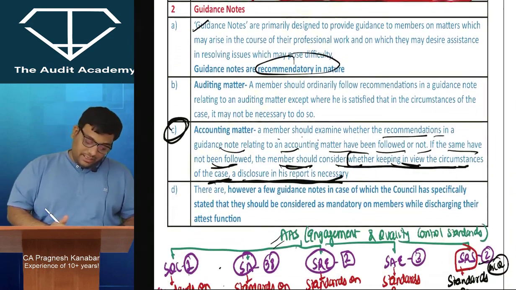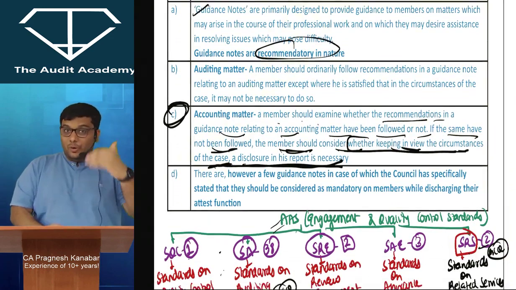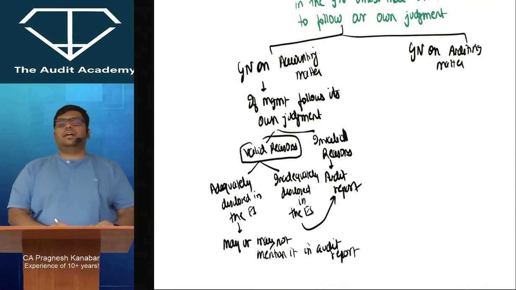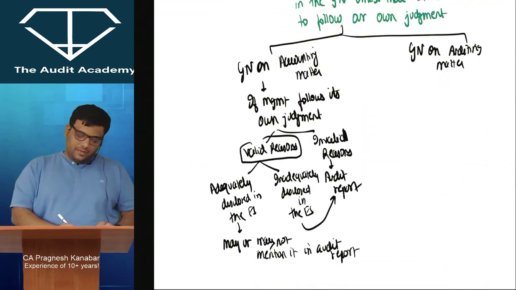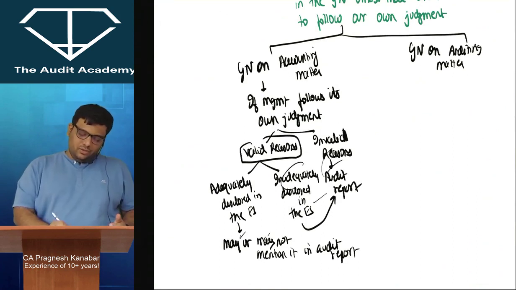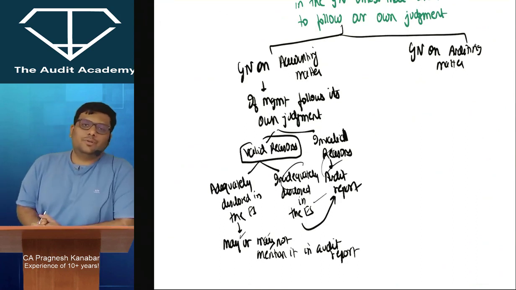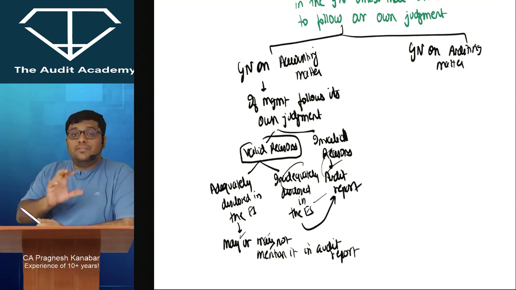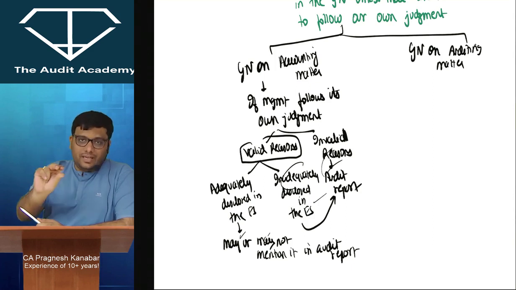But that may not be the case in a guidance note, because you drew the whole chart, right? That is how your mind should function when it comes to a guidance note. That is why over here you may or may not mention it in the audit report, but in those cases you will for sure mention it in your audit report. That is why their wording was: the auditor should determine whether, depending upon the facts and circumstances of the case, a disclosure in the report would be necessary or not.